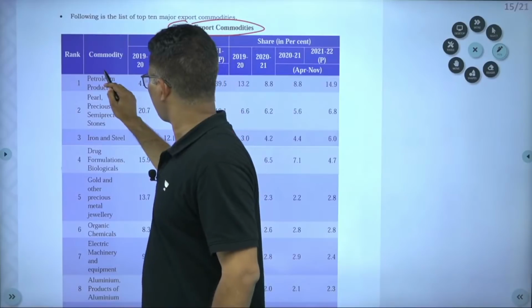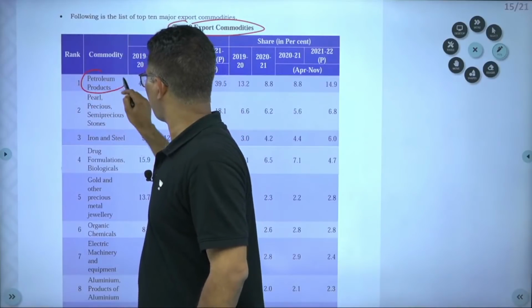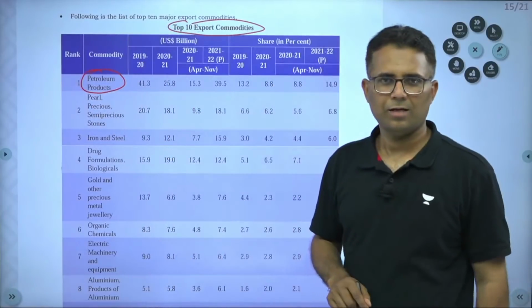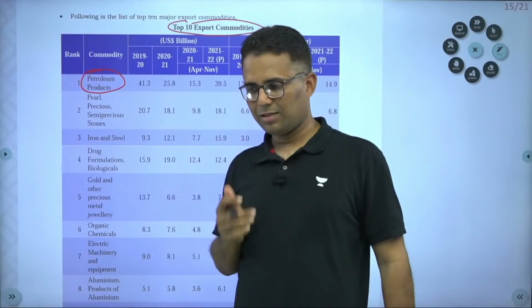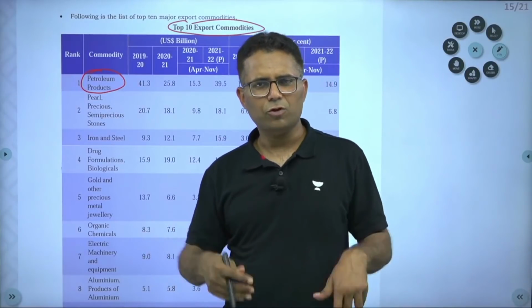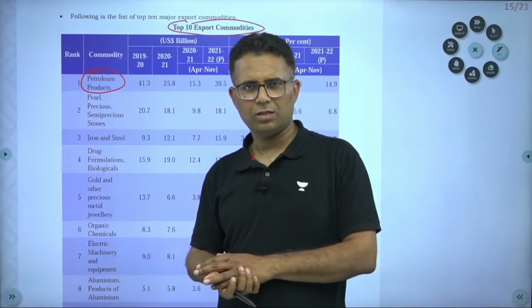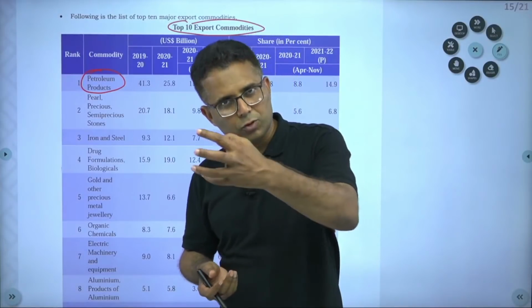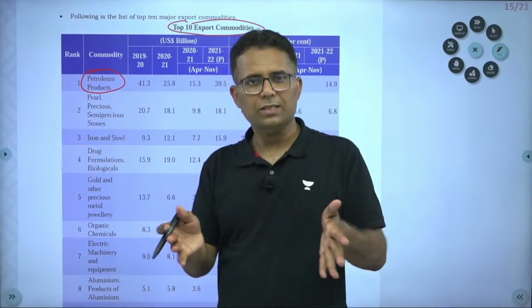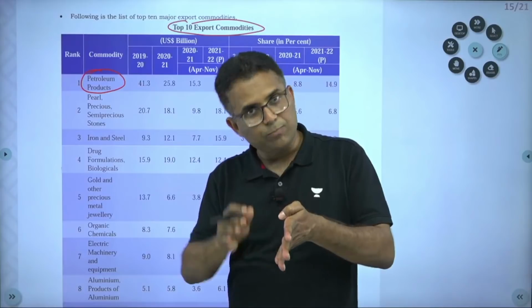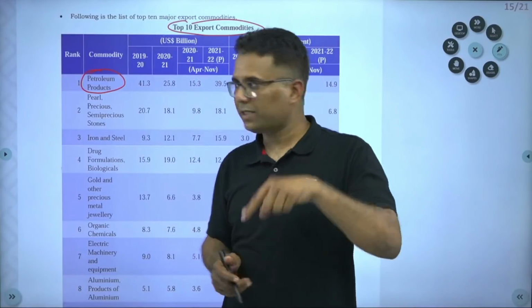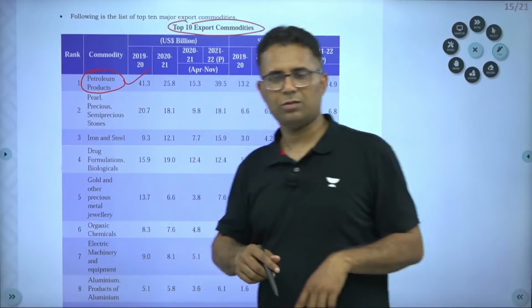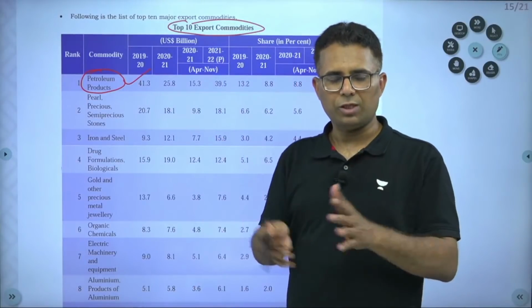Our top export is petroleum products. Now, India is one of the major importers of petroleum products. India imports crude oil, processes it, and then exports a lot. So petroleum product is the top export commodity.